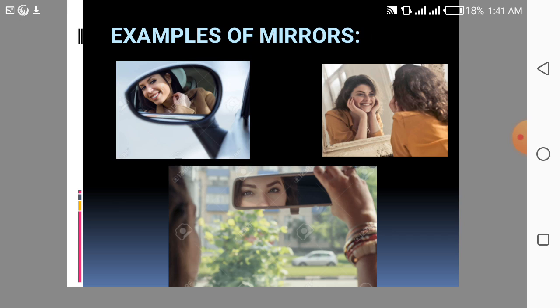Next we are going to discuss, have you ever wondered what the back of your head looks like? Is it easy to see it? Well, you can actually do so by using two mirrors. First, turn your back to face a wall mirror. Then with your other hand, hold a mirror in front of you. Look into the mirror and you will be able to see the back of your head. Try it.